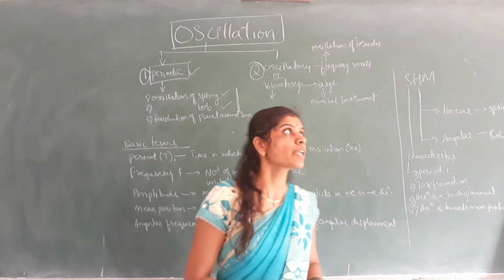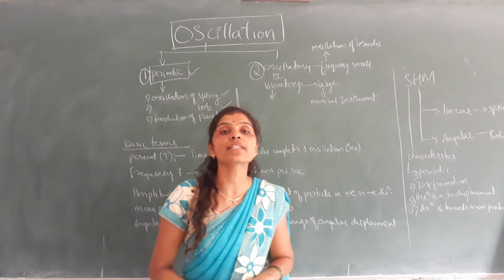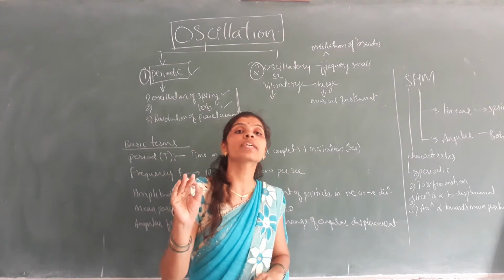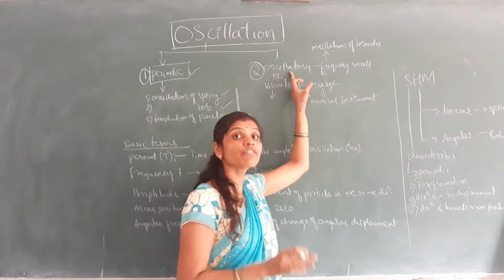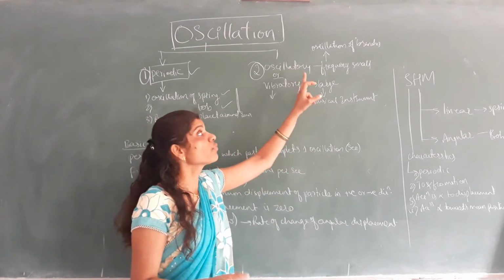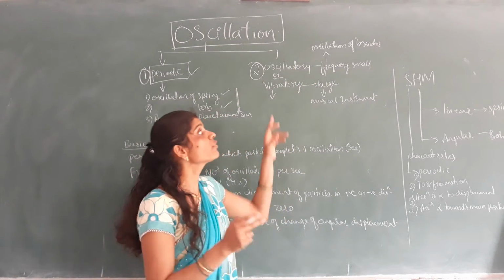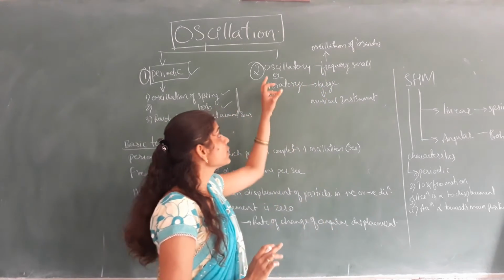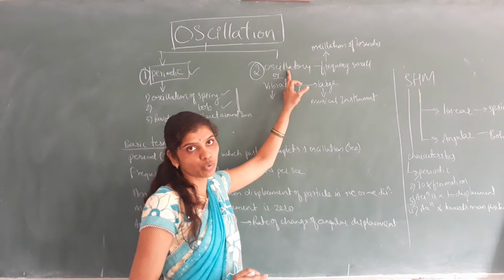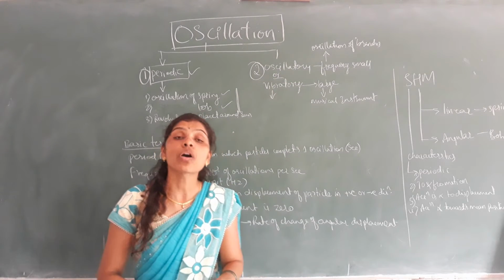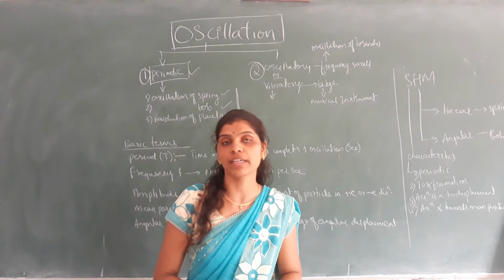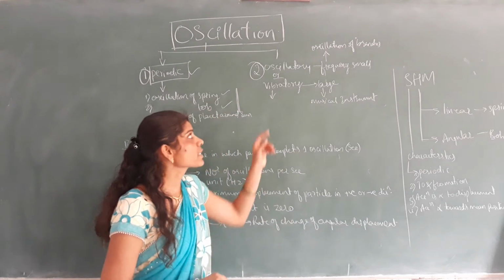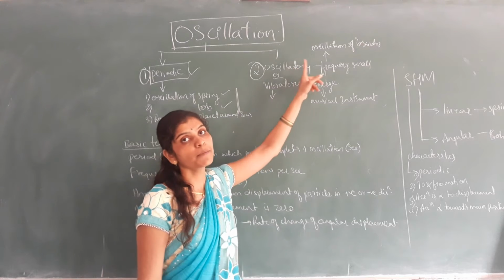The second one we are coming across is oscillatory motion, or you can call that vibratory motion. When do we call it oscillatory? Any motion is said to be oscillatory if the object performs to and fro motion, along with that the frequency of the oscillating particle is small, then that is called oscillatory motion. Example: oscillation of branches in a tree. You have seen that in day to day life, that is one example of oscillatory motion.